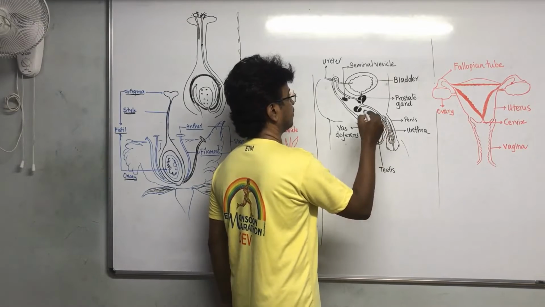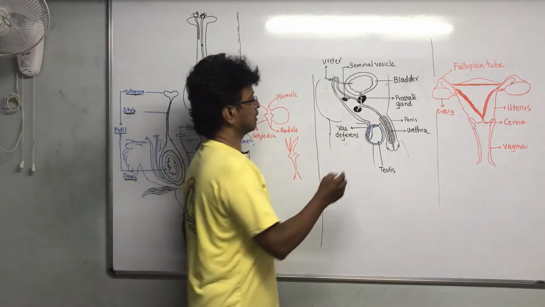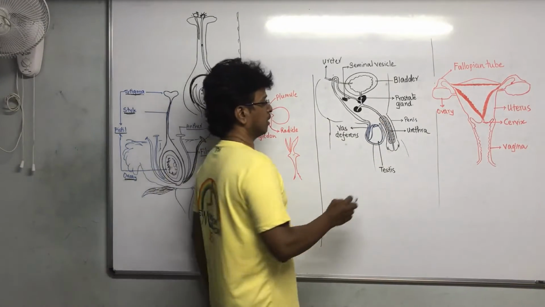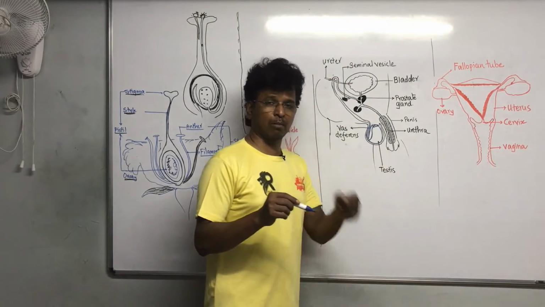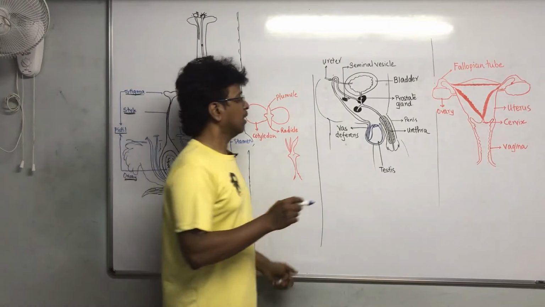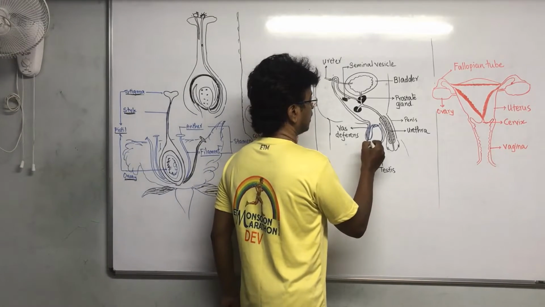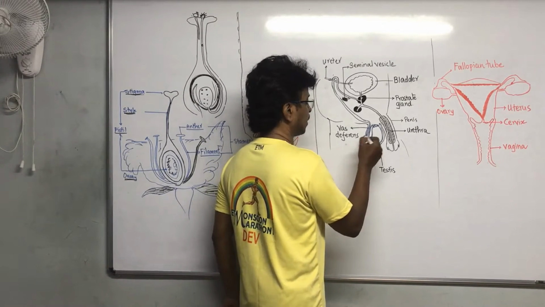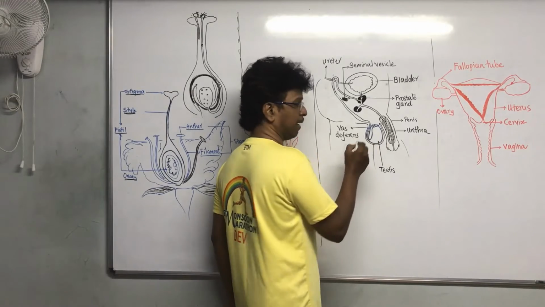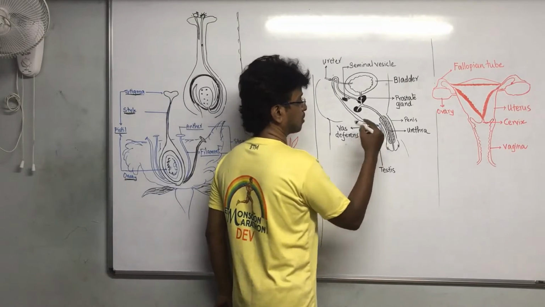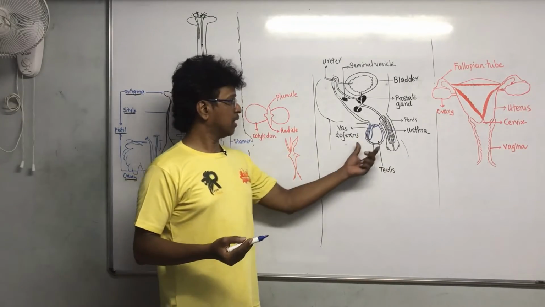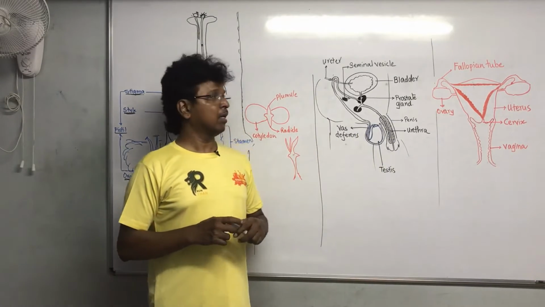Actually, we have an epididymis over here also, but forget that. This is the testis over here. It is present in the scrotum of the boys or males. The testis produces the male sperms, and it is outside the body.